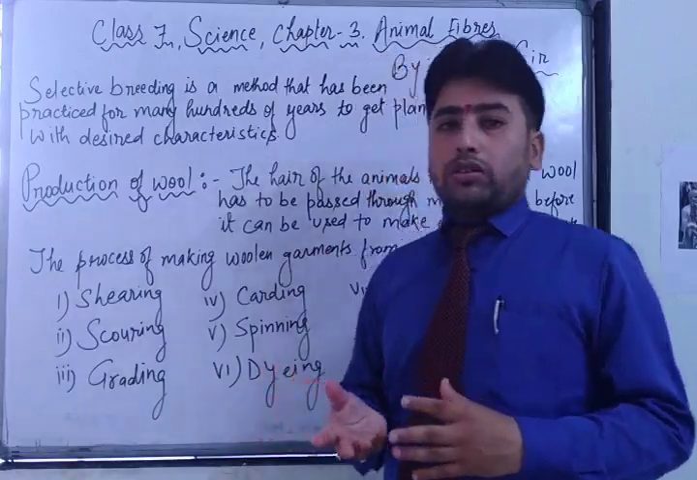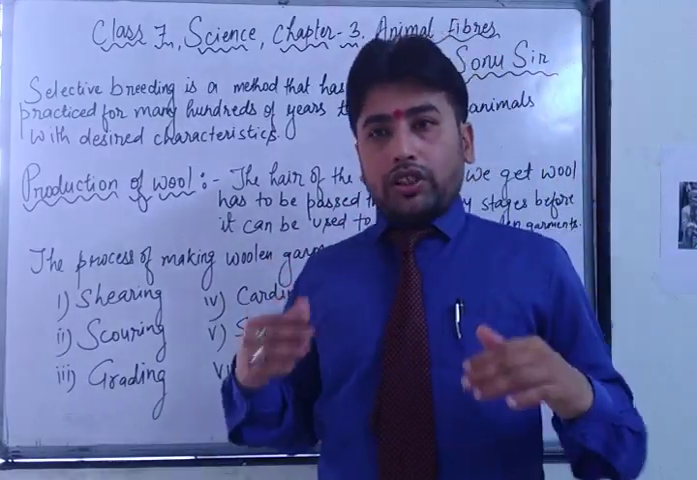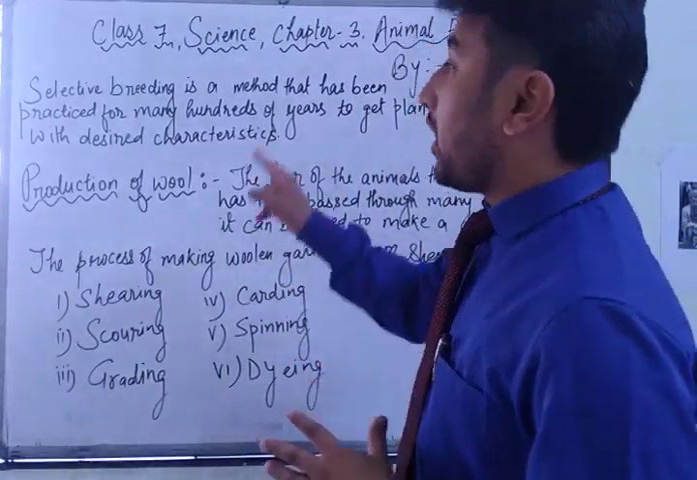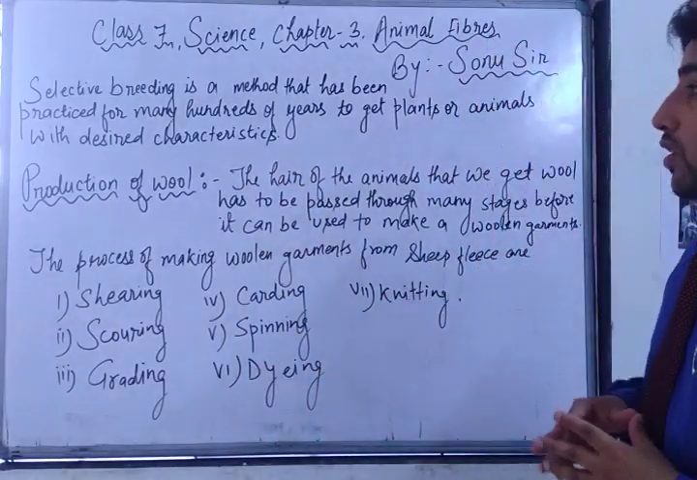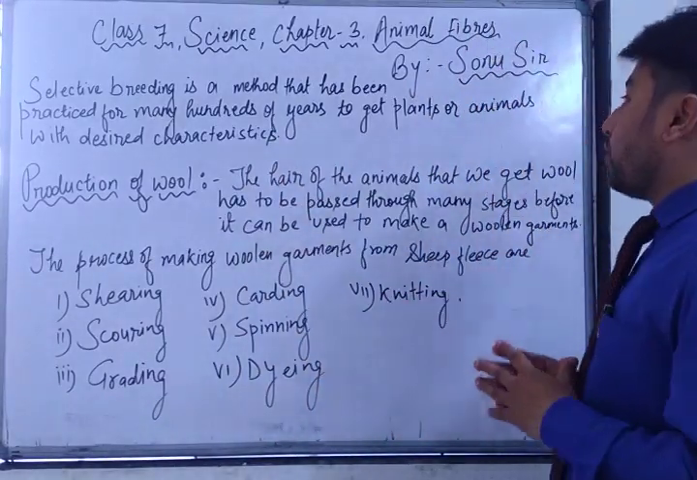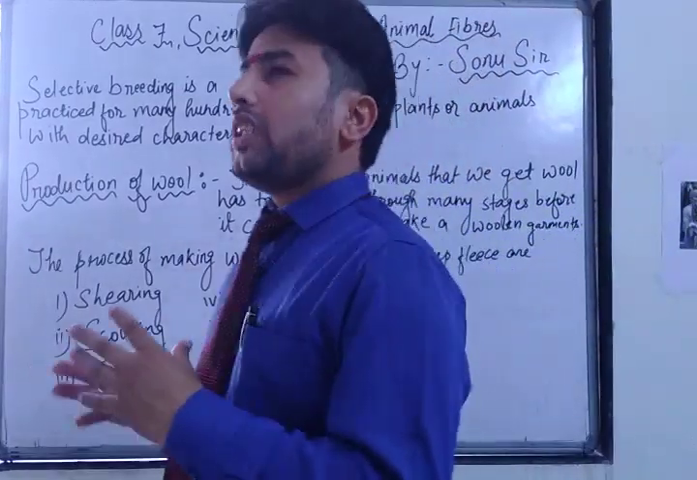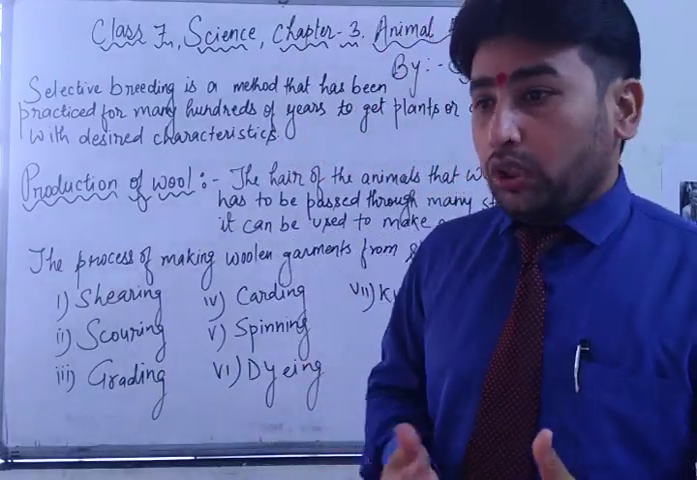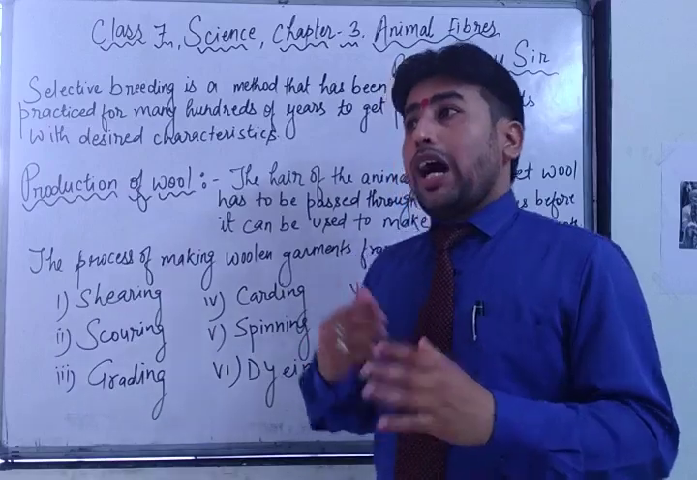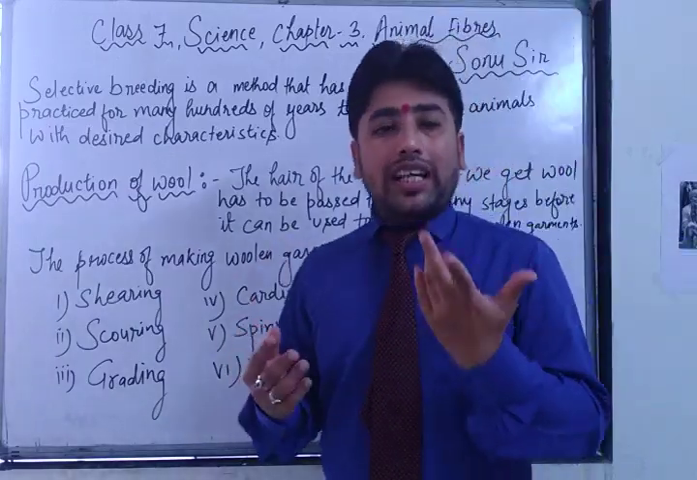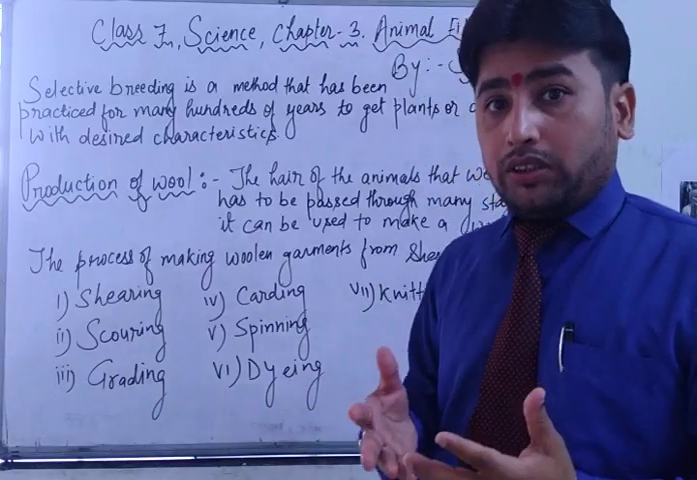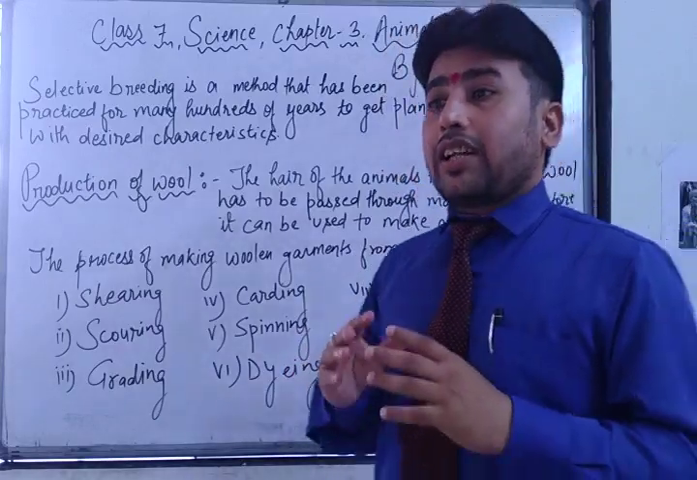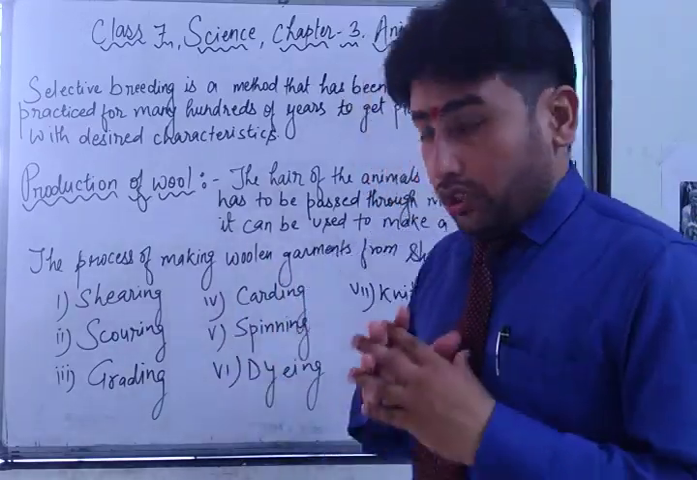Similarly, if I talk about the breeding of sheep for wool, or the rearing of sheep for wool, then we have to understand selective breeding. Selective breeding is a method that has been practiced for many hundreds of years to get plants or animals with the desired characteristics. So this is a method by which, if you want a plant with good characteristics also, you have to work for it. You have to make it, it can't happen in one day. You have to practice for many hundreds of years. Then you will understand, yes, this is the method by which we have got the desired characteristics of this plant or of this animal. Got it?